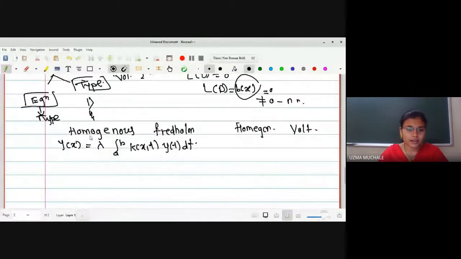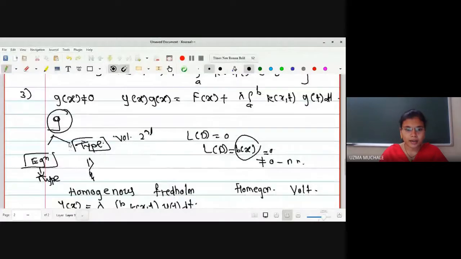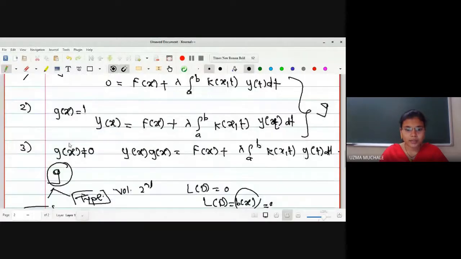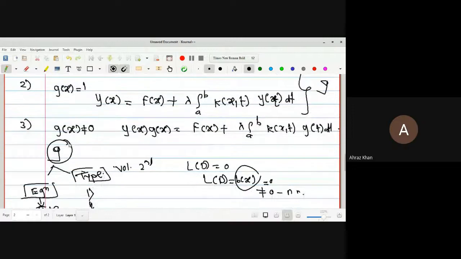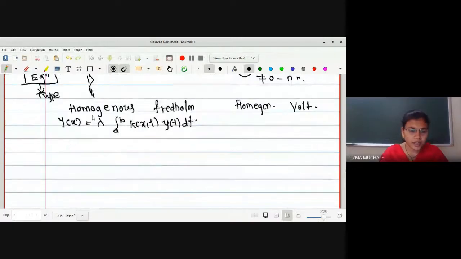In the general format, what is the 0 in your equation? What is your general format? It is this one: g of x y of x is equals to f of x plus lambda integration and all, right? So f of x here is zero. So in this case we have kept f of x as 0.